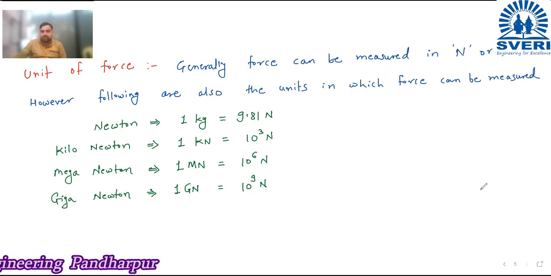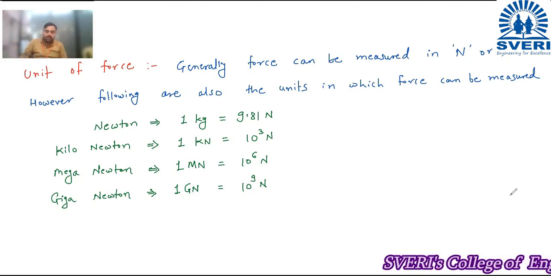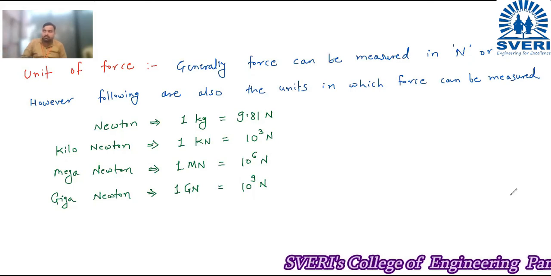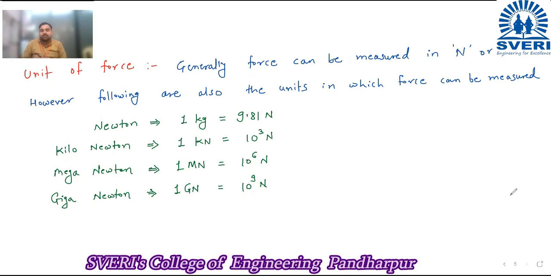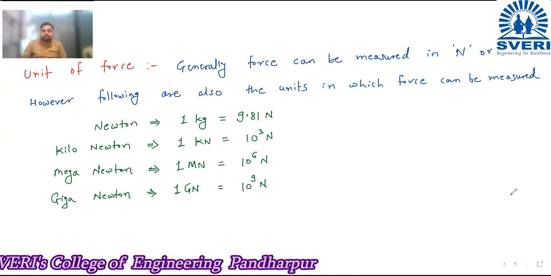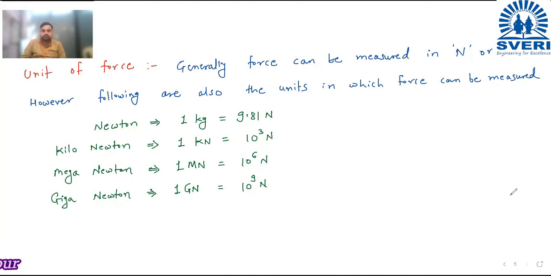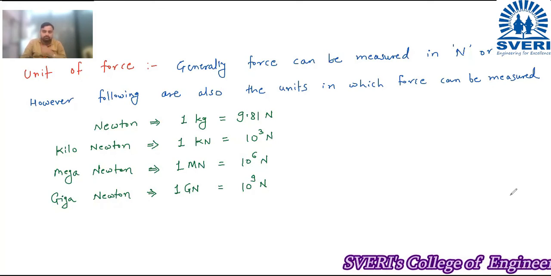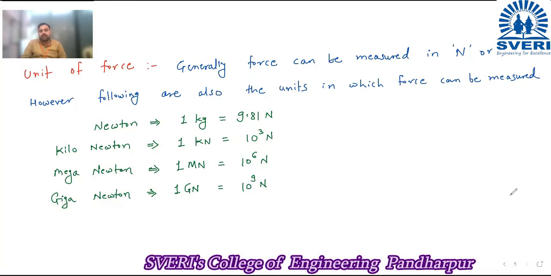Roll number 9. Mute yourself. Roll number 9 is absent. Roll number 10. Present. 11, present, sir. 12, present, sir. 13, present, sir. 14, present, sir. 15, present, sir. 16, present, sir. 17, present, sir.